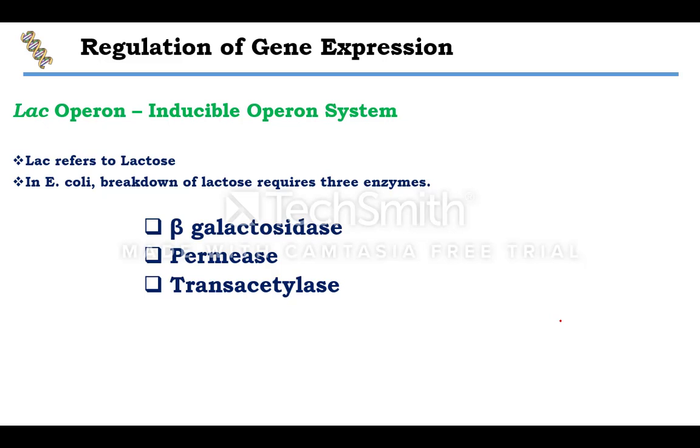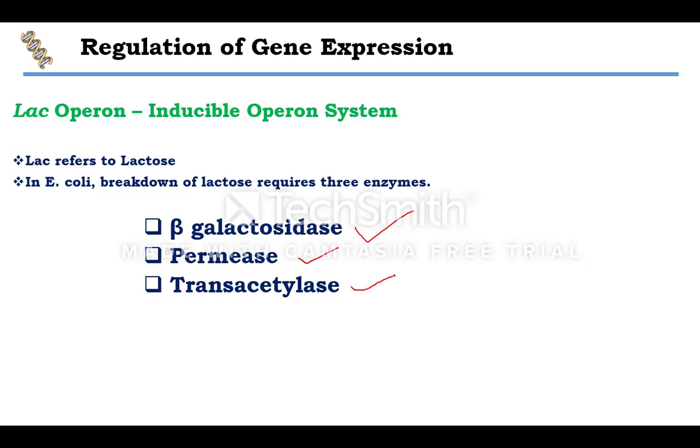enzymes. The most important one is beta-galactosidase. This is required for hydrolyzing the lactose molecule. Permease is required for increasing the cell permeability, so that more and more lactose molecules will enter into the cell.